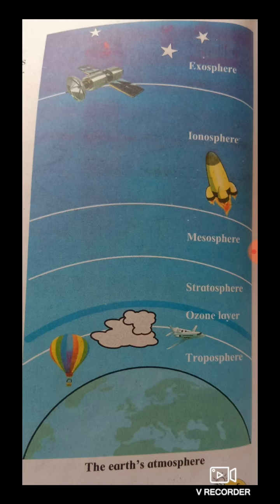Mountaineers carry oxygen in cylinders when they climb mountains that are more than 5000 meters high. What could be the reason for that? We have discussed it in the video, so listen to it and write the answer. Now we'll start with the next point, that is, how does it rain?